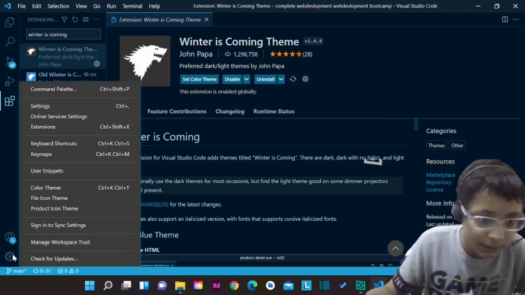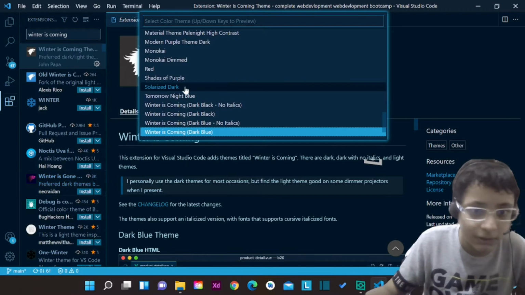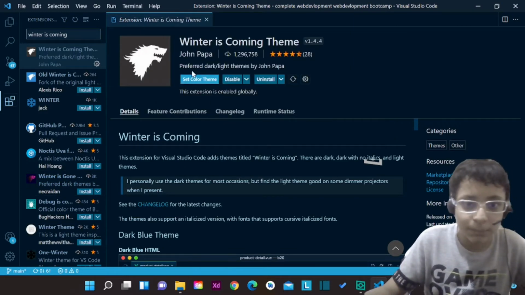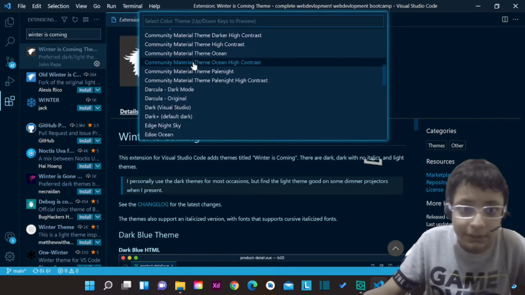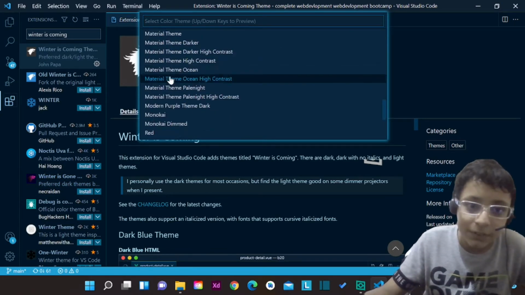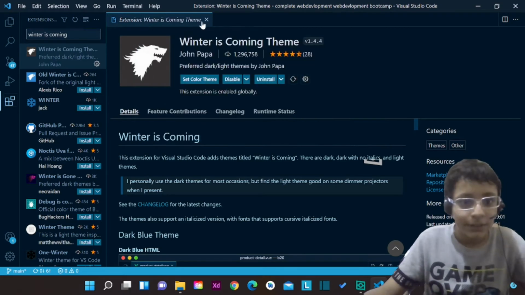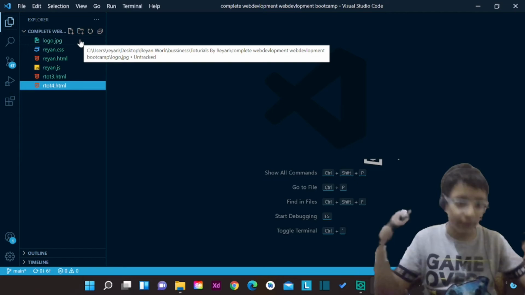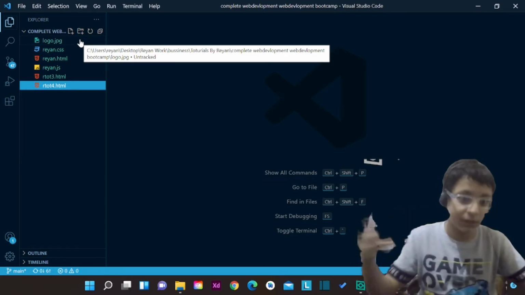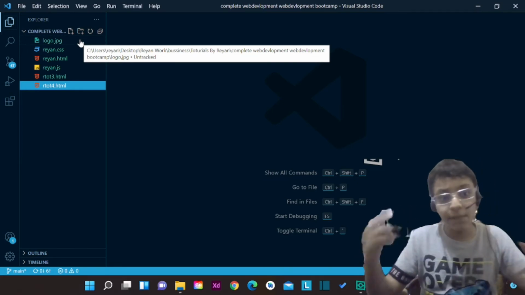It's easy. Click on this gear icon and click on color theme, and then change the theme. Install the theme, and you go to color theme. The default theme is called Dark Plus. I have installed a lot of themes. I work with these every day. Sometimes I work with this every year. I think every month I change my theme.